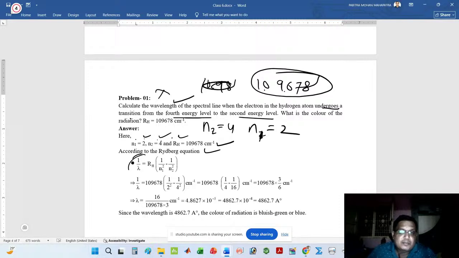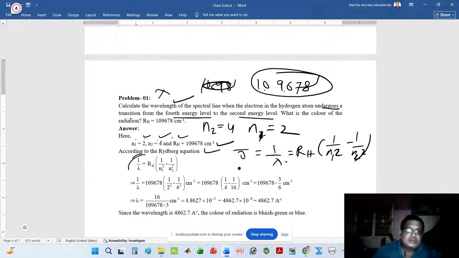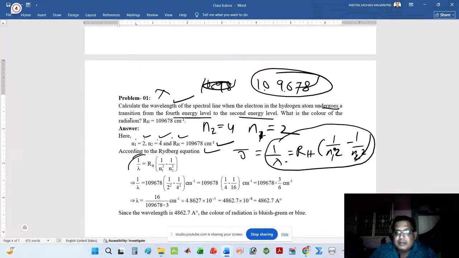The formula is nu bar equal to 1 by lambda equal to RH into 1 by n1 square minus 1 by n2 square. Our target is to find lambda. So 1 by lambda is equal to RH into 1 by n1 square minus 1 by n2 square.